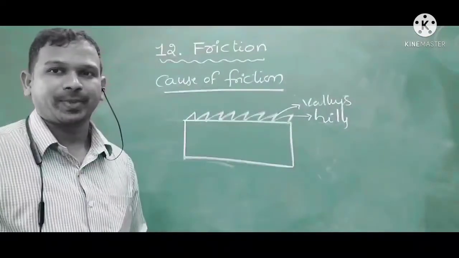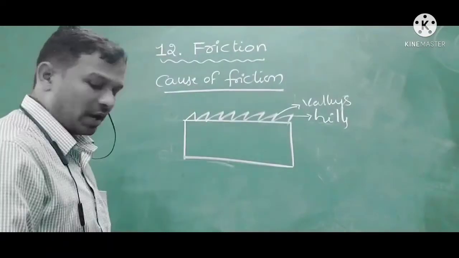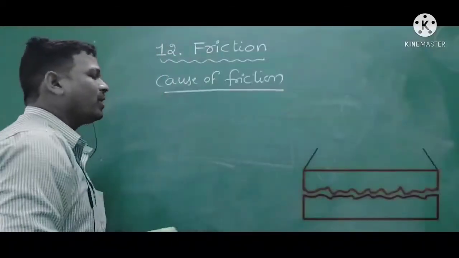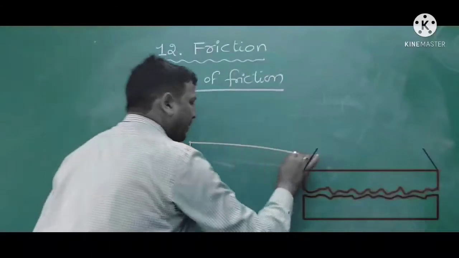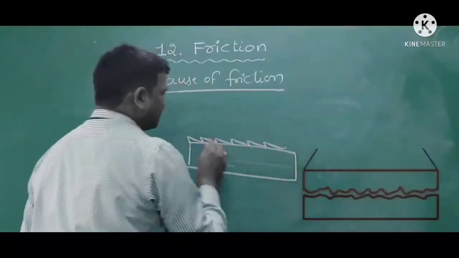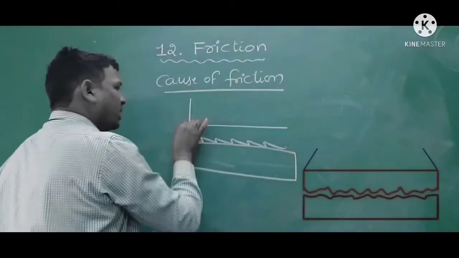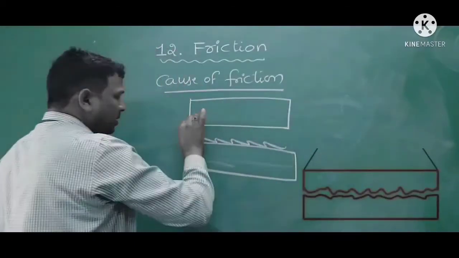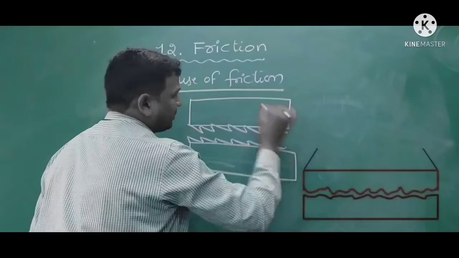Now if two bodies are moving over each other, this is one body having a surface, and one more body I am taking. What will happen? It also has a rough surface.